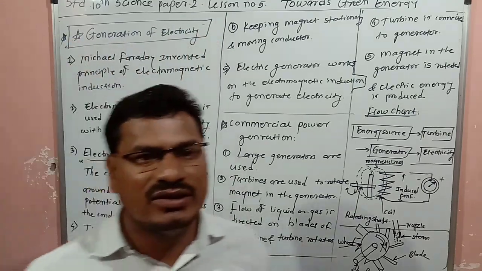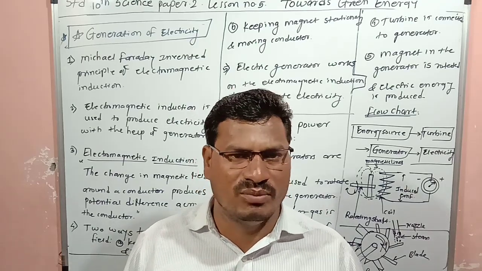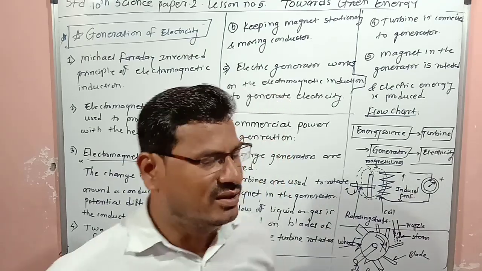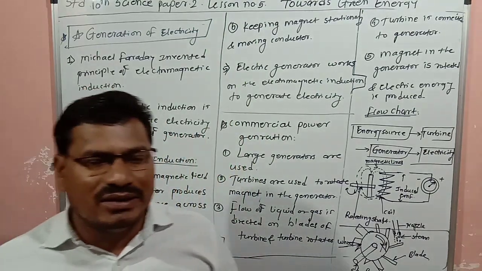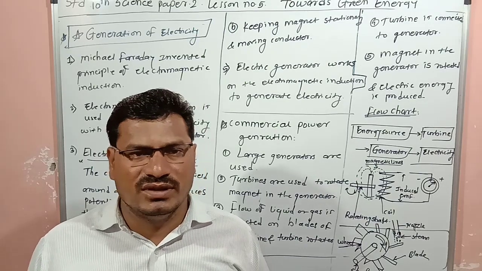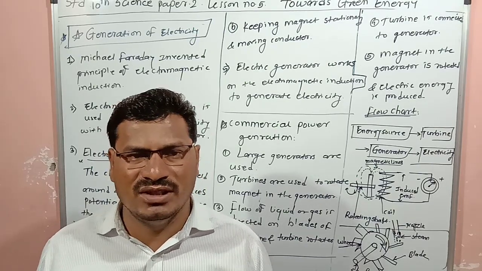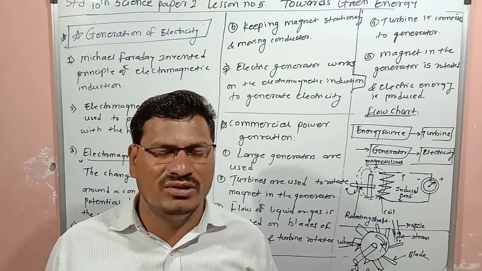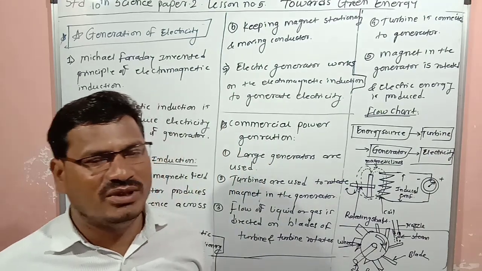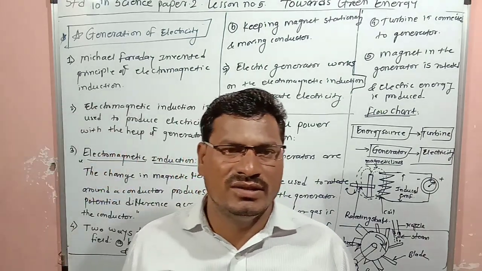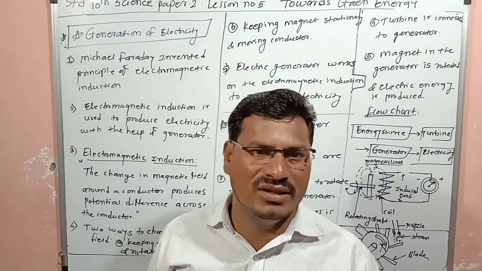So how is electricity generated or produced? Electrical energy is produced with the help of a machine, and that particular device is the electric generator. The electric generator works on the principle of electromagnetic induction.